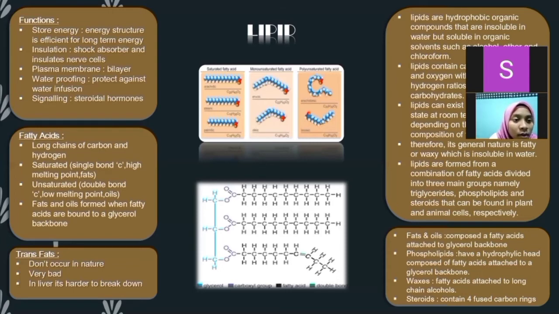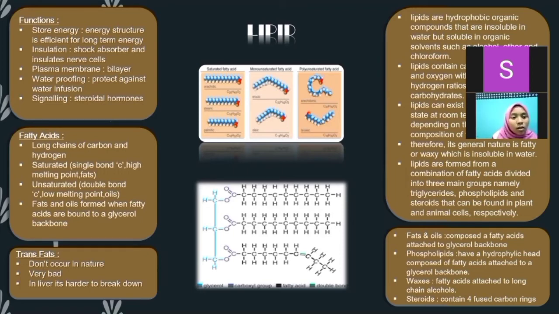Fatty acid means long chain of carbon and hydrogen. Fatty acid is divided into two, namely saturated and unsaturated. Saturated means single bond C, high melting point, and fats.